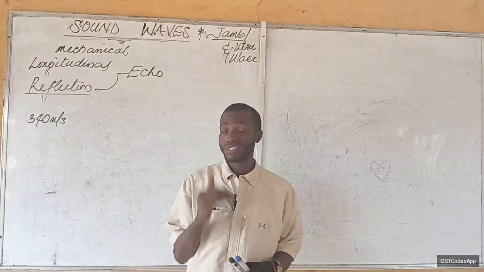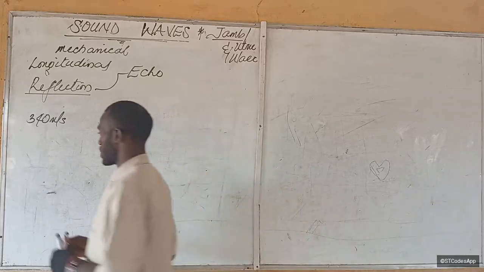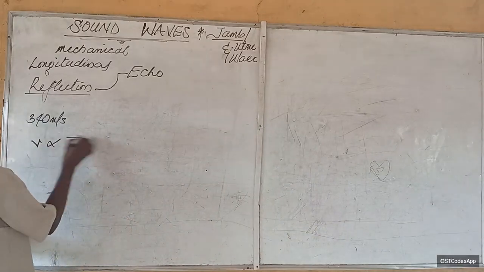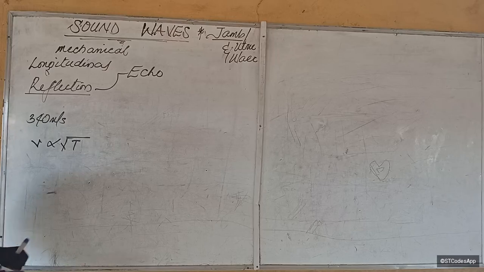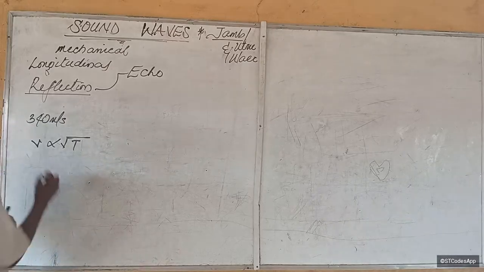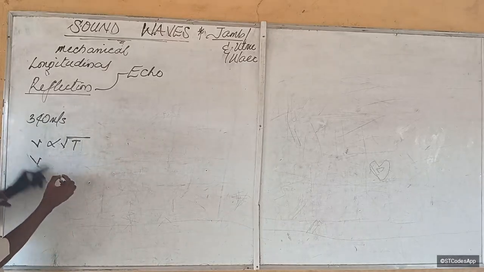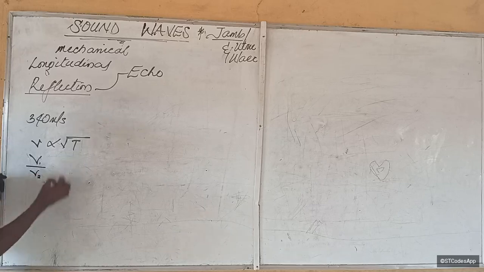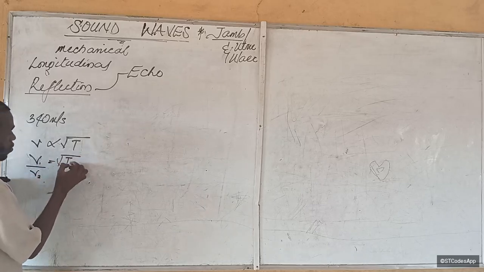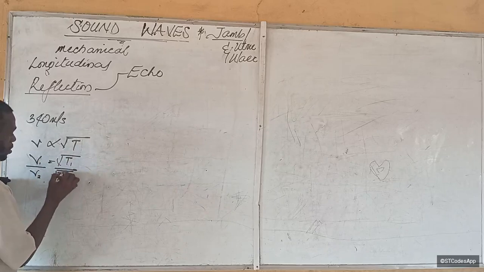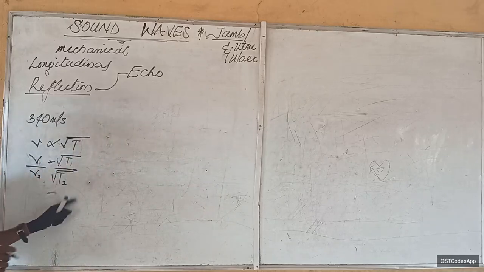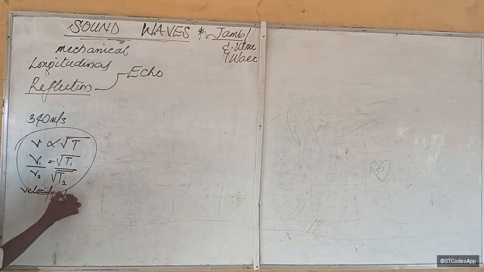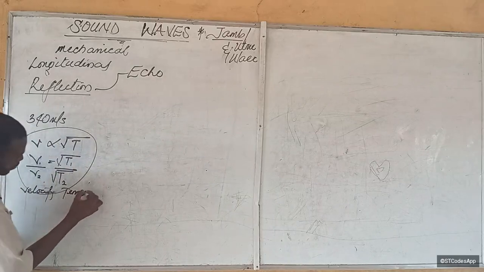In fact, the velocity of sound is directly proportional to the square root of temperature. So V1 over V2 is equal to root T1 over root T2. This is the mathematical relationship between velocity of sound and temperature.